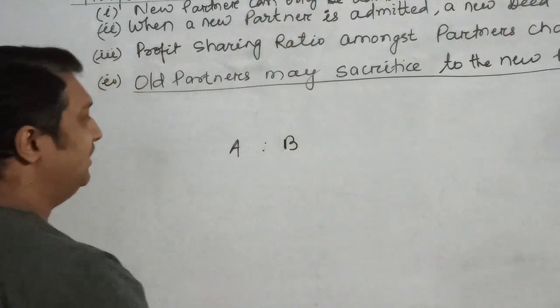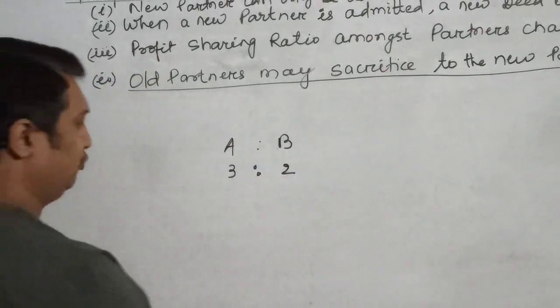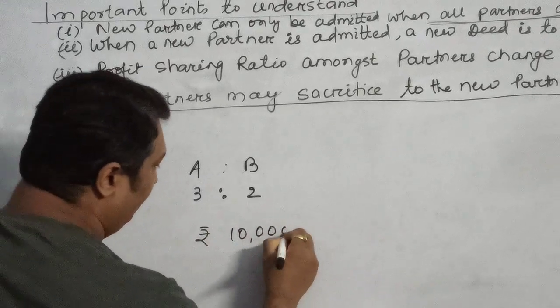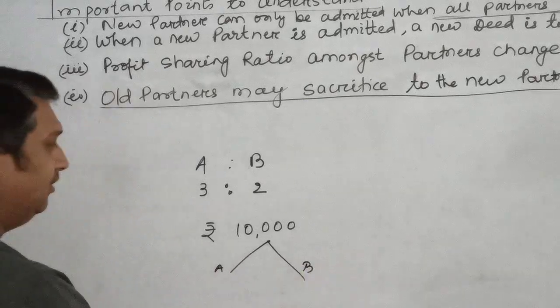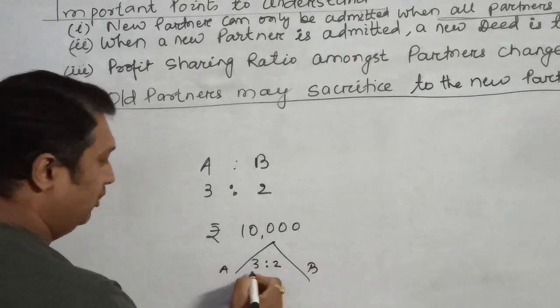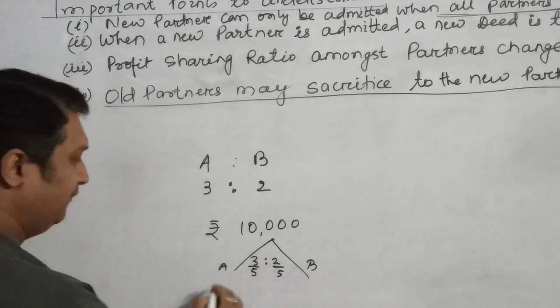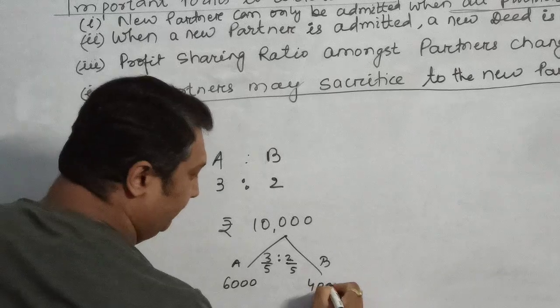There are two partners, A and B, who share profits and losses in the ratio 3:2, and there is a profit of rupees 10,000. So this profit will get distributed between A and B in the ratio 3:2, that is 3 plus 2, 5. So 3 by 5 and 2 by 5. So it will be 6,000 and 4,000.